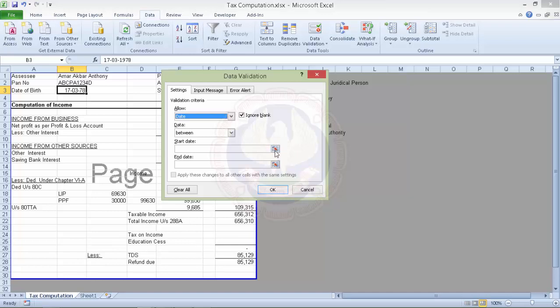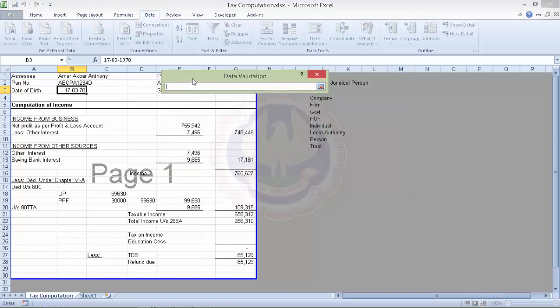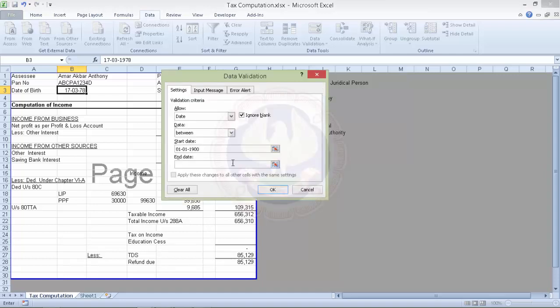So the starting date could be first of January, maybe 1900, and the last date could be maybe the current date or the current date of last year.